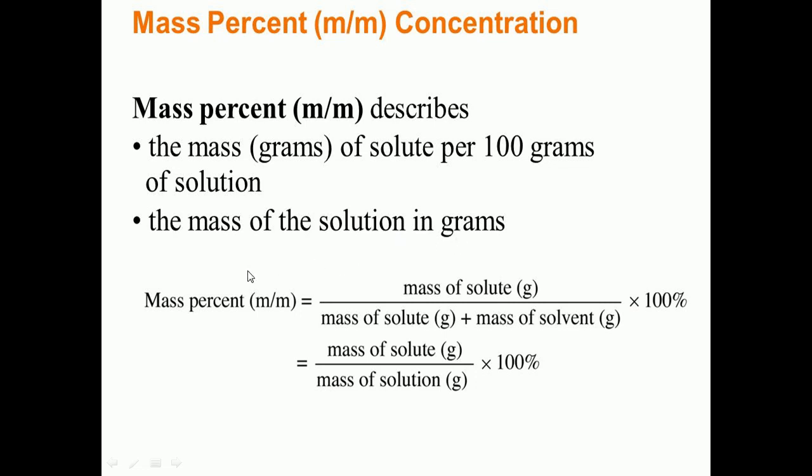It is mathematically expressed as mass percentage. M by m is equal to mass of the solute divided by mass of the solution. Mass of the solution means, as I already told, mass of solute plus mass of solvent, into 100%. Understood, children? So what is the formula for mass percentage? Mass of solute divided by mass of solution into 100%.